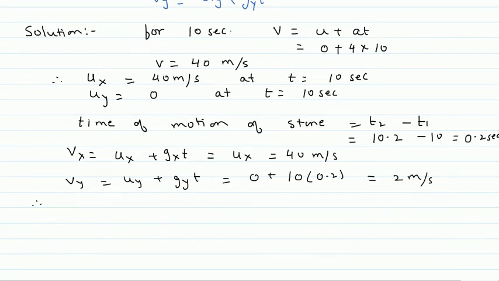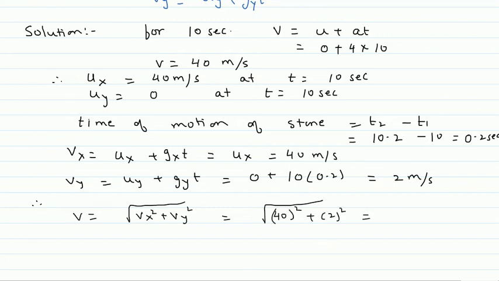Therefore the magnitude of velocity will be given by under root Vx square plus Vy square, which is under root 40 square plus 2 square, that is under root 1604. Therefore, the magnitude of velocity comes out to be 40.04 meter per second.